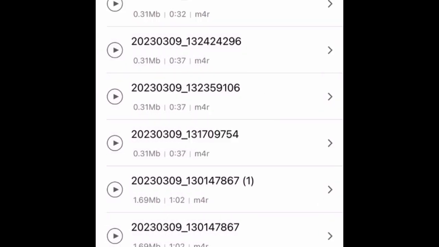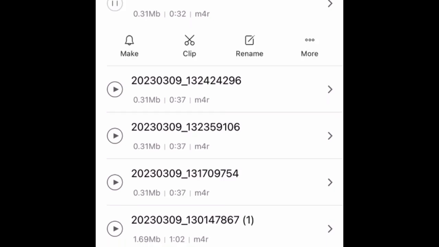Now, press the first one. Next, press play to make sure it's the sound that you want. Then press make.